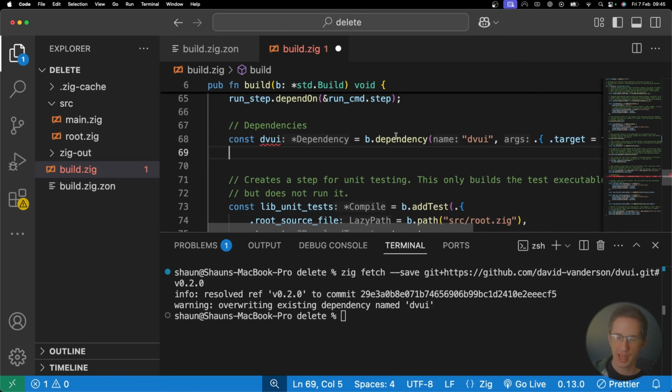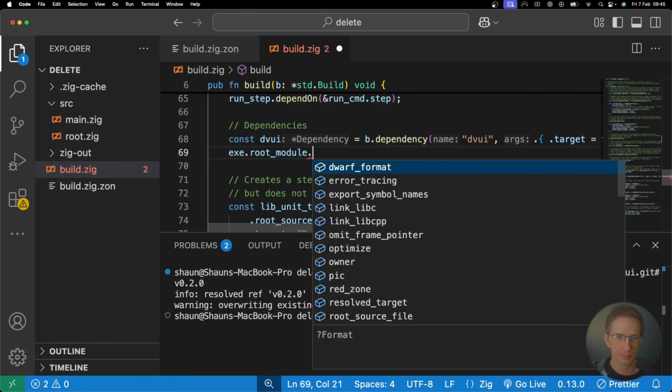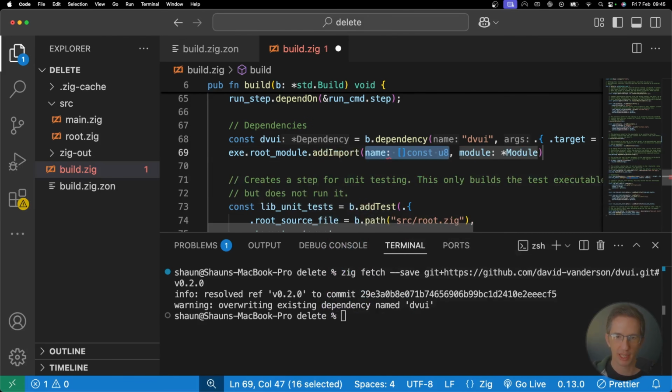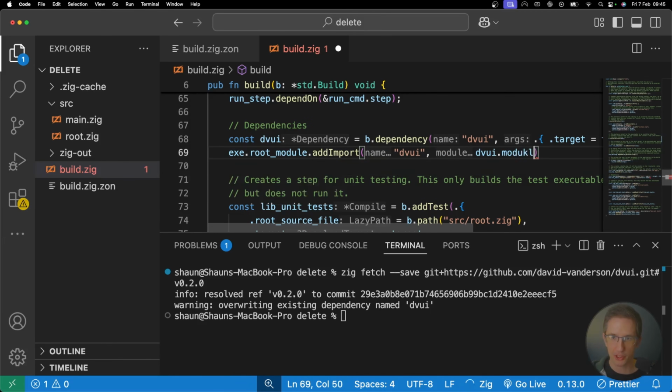So let's just go and do that. Hopefully that works. And then the next thing we need to do, for our executable, is just say on the root module, there is an addImport, like follows. And that there is just going to be called dvui. And it says, what module do you want to import? Well, from our dvui above here, I just want to go .module.